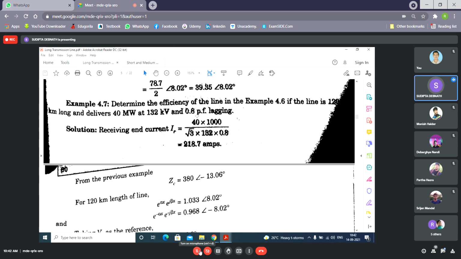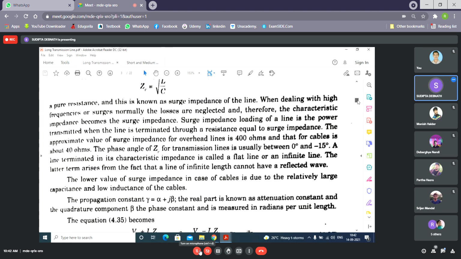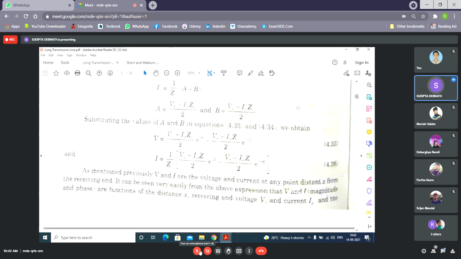Now you need to know the input. What is the input? Vs, Is, cos theta s. If you know Vs and Is, then you can find out cos theta s, because it is the angle between Vs and Is. So in that case, you have to again go back to this equation and find out Vs and Is. How to find out Vs? Just substitute x by the total length L, the total length of the line.